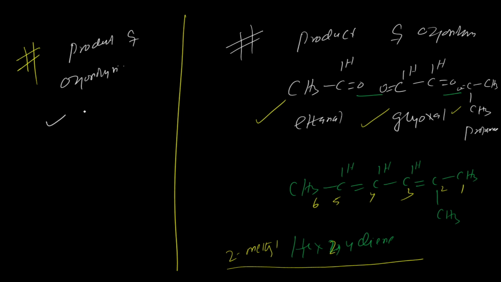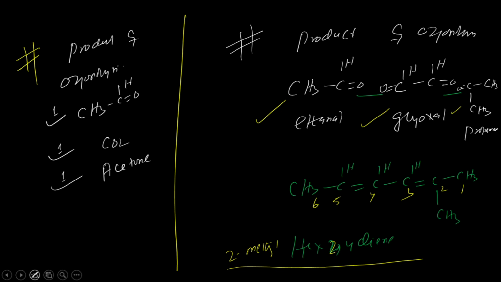They have given 1 molecule of ethanol, CH3 C double bond OH, and 1 molecule of CO2. 1 molecule of CO2 they have given, and 1 molecule of propanol, or acetone. Just think about the acetone. So they have given 1 molecule of this one, 1 molecule of this one, 1 molecule of this one. So what is the alkene? So what you have to do? You have to use your intelligence.